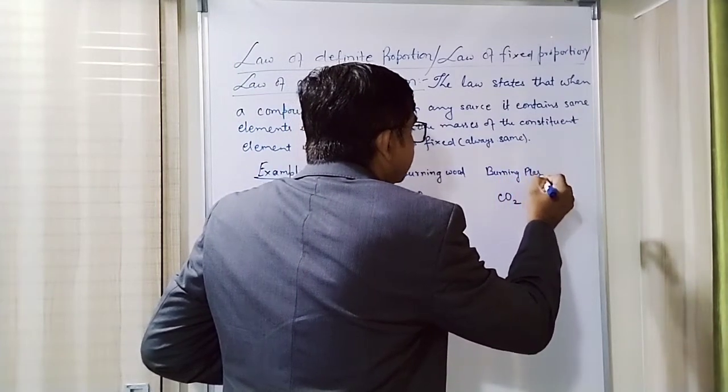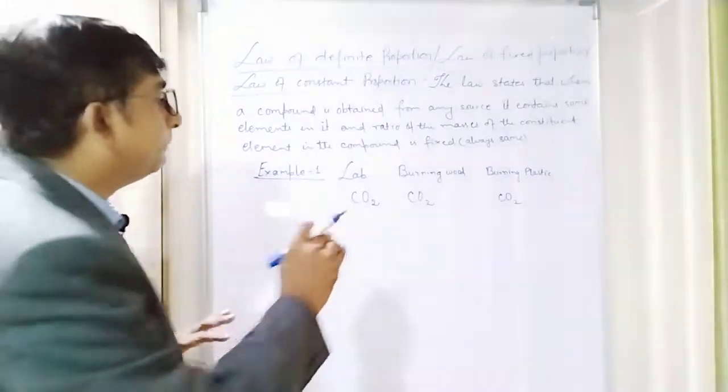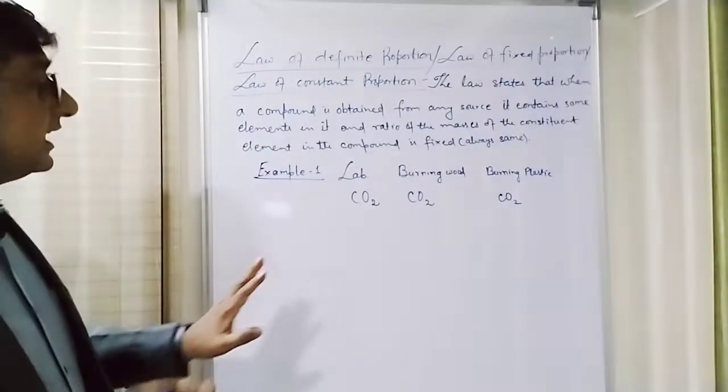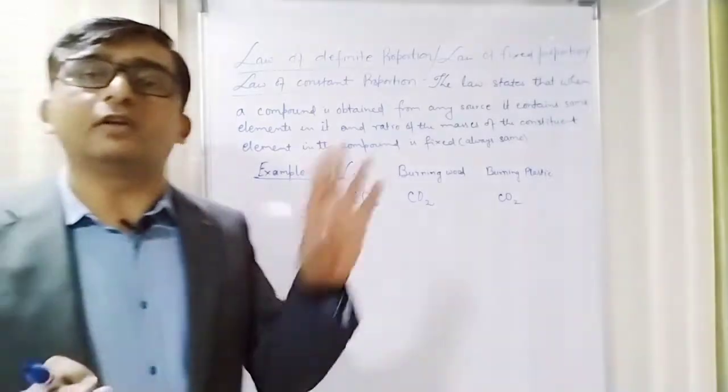From any source I have obtained, it does not matter, but it will always contain carbon and oxygen in it, that is fixed. Plus the ratio of masses of carbon and oxygen in the compound will be always fixed.